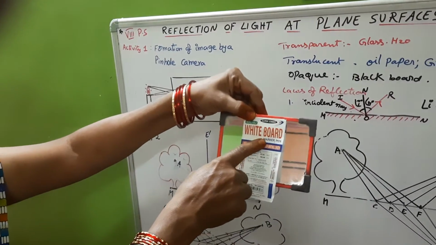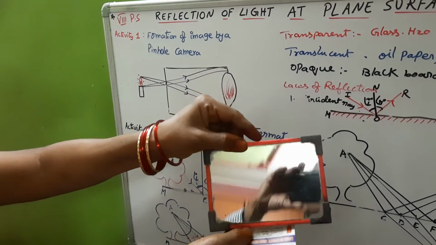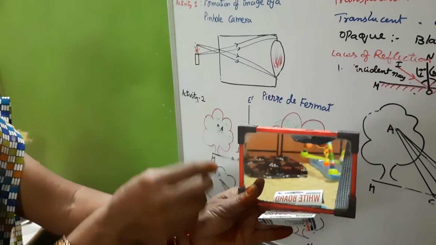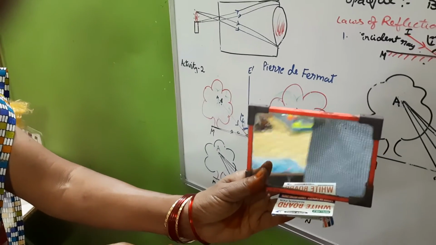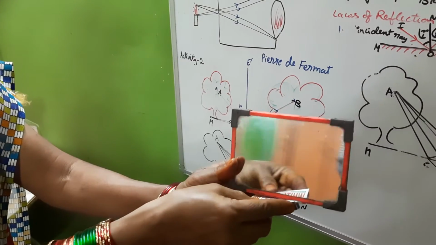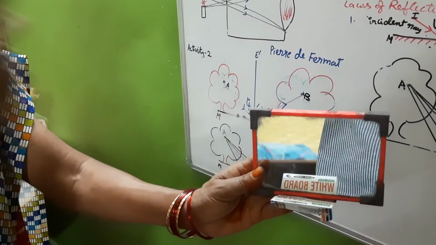Let me find some letters, whiteboard, marker, pen. I will keep this in front of this plane mirror. You see how it will be reversed. The letters on the whiteboard will be reversed. Are you able to observe this?